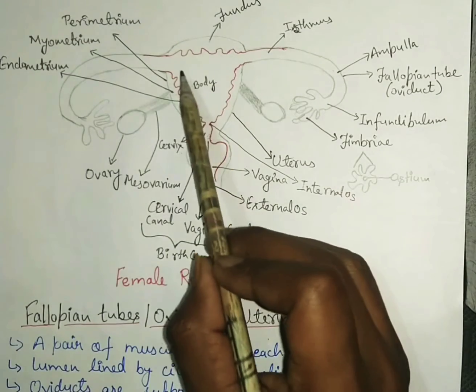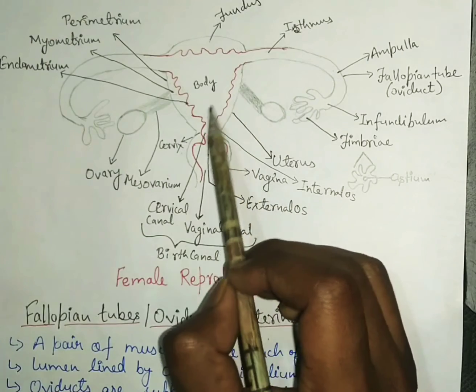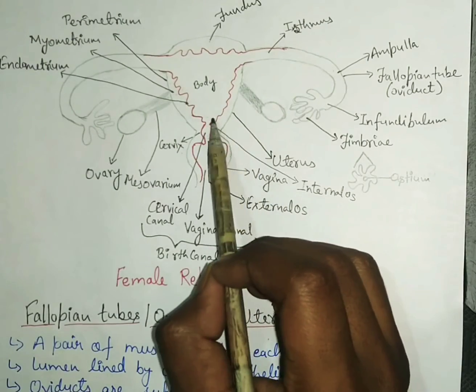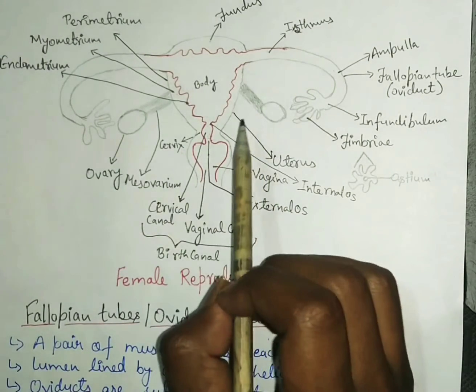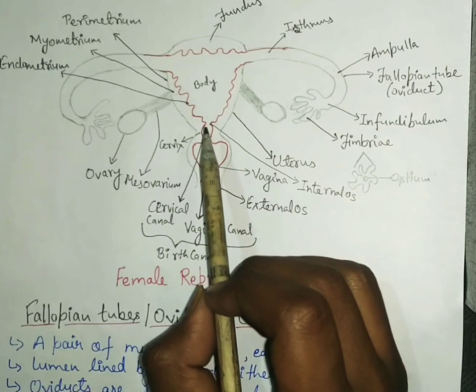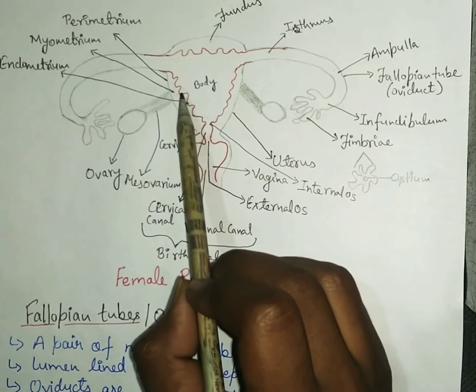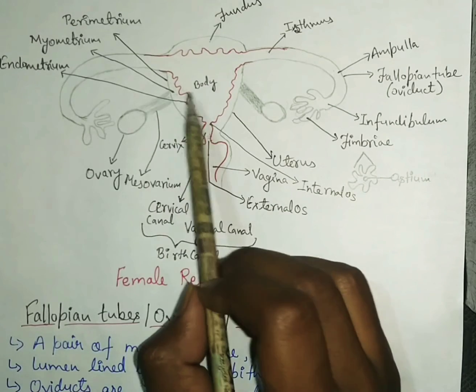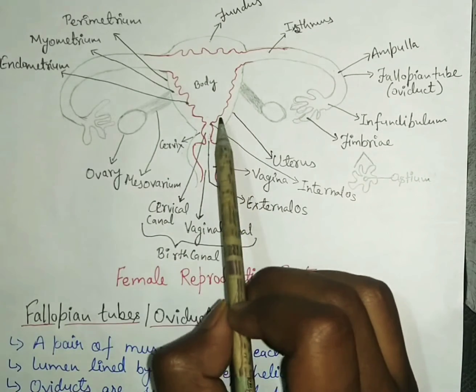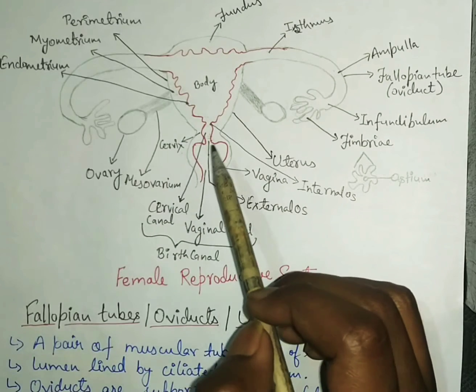The uterus is pyriform shaped, that is, it has the shape of an inverted pear, and it is highly muscular, and it consists of three tissue layers. The outer layer is perimetrium, the middle layer is myometrium, and the innermost layer is endometrium. The endometrium wall is highly vascular due to the presence of blood vessels.